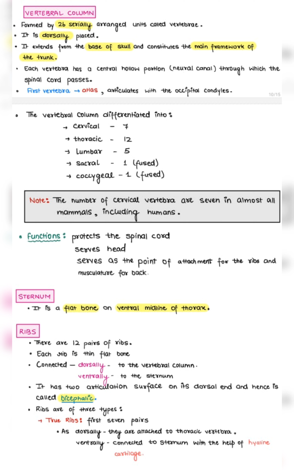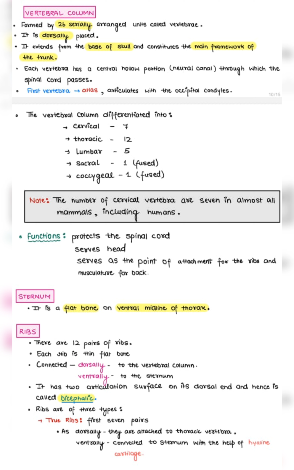First vertebra, known as the atlas. It articulates with the occipital condyles of the skull. Because the human skull has two condyles, it is called a dicondylic structure. Categories of vertebrae: 7 cervical, 12 thoracic, 5 lumbar, 1 sacral (fused), 1 coccygeal (fused). Fun fact: almost all mammals, including humans, have 7 cervical vertebrae.